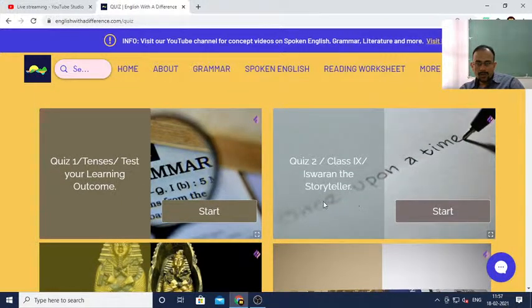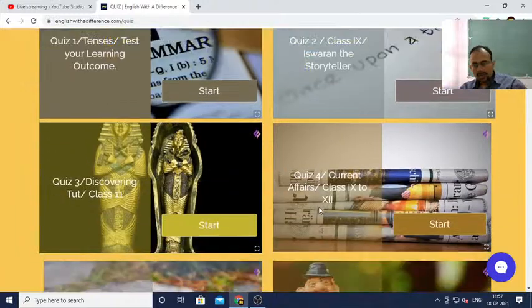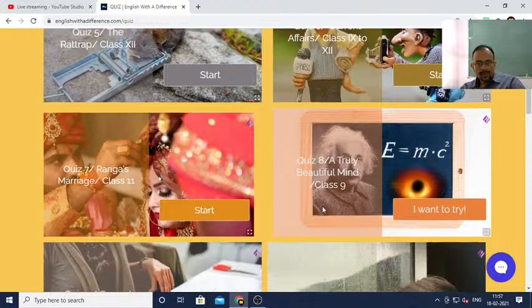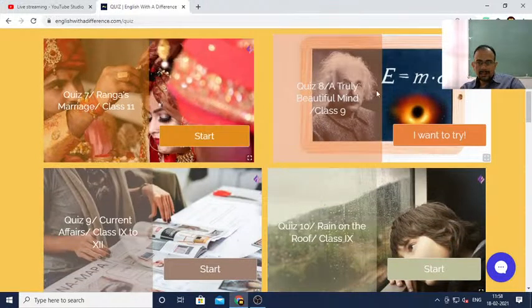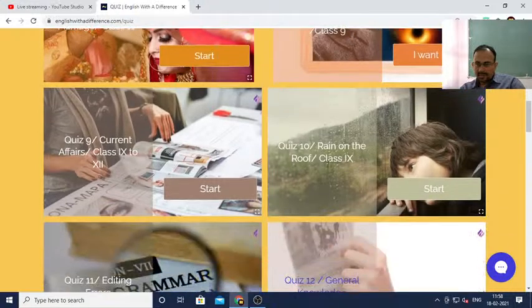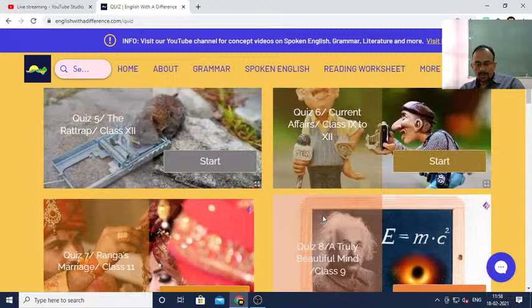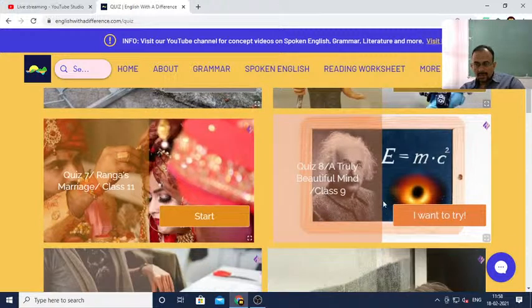You please revise. No, but this is not there, it seems, in the syllabus. So we need to study the syllabus. A Truly Beautiful Mind is there in the syllabus. Rain on the Roof is there in the syllabus. So you can prepare a quiz from those chapters which are there in the syllabus. Some chapters have been reduced due to the COVID pandemic. Some chapters have been deleted.